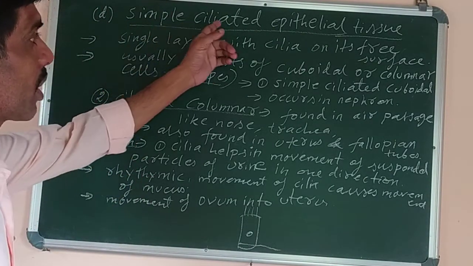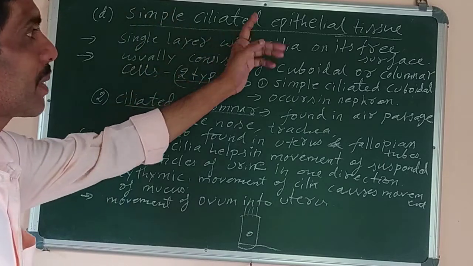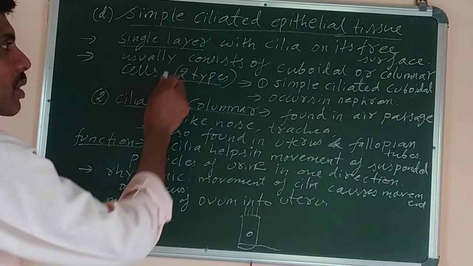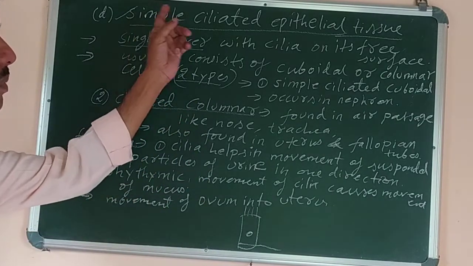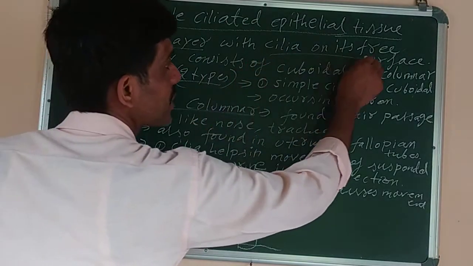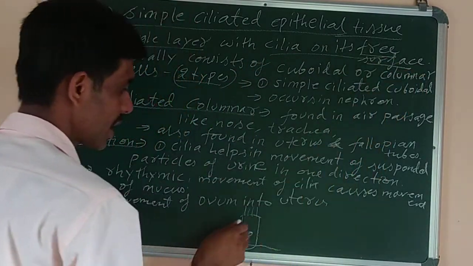So ciliated columnar, simple ciliated epithelial tissue, because it is simple tissue made up of a single layer. So this one you can write in all. Wherever simple epithelial tissue is there, you can write this single layer, with cilia on its free surface. What is the meaning of free surface? There are two surfaces.